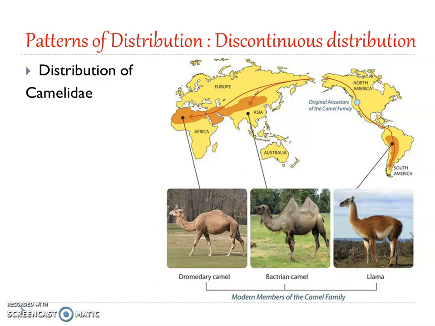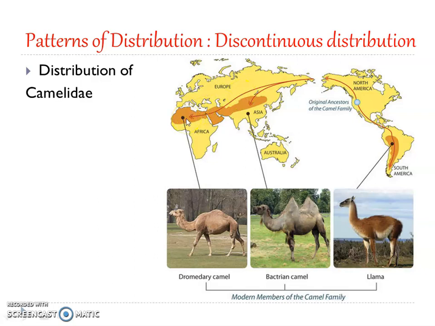The distribution of their fossils shows that the evolution of camels started in North America, where these arrows show the movement. The original ancestors of the camel family started migrating to Asia across the shallow Bering Strait, and from Asia they moved to Africa.